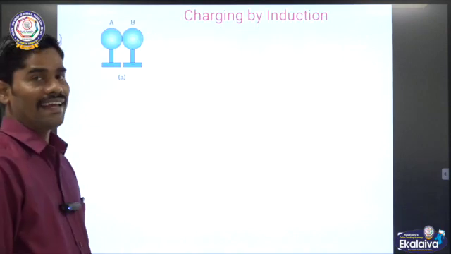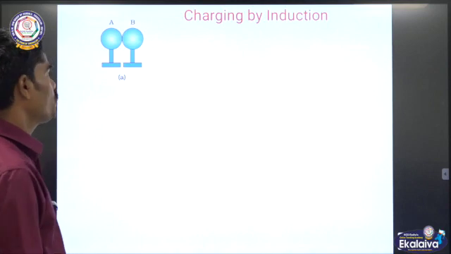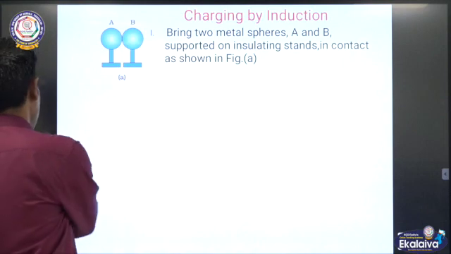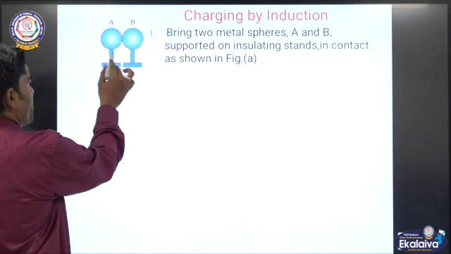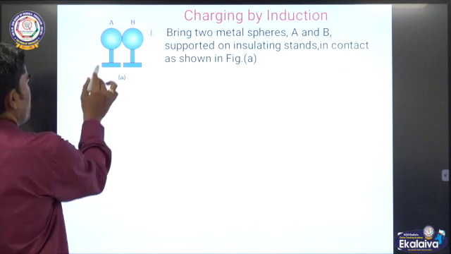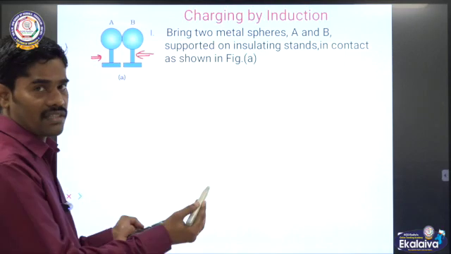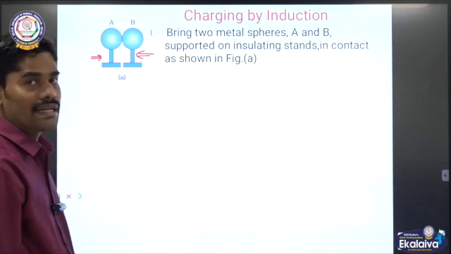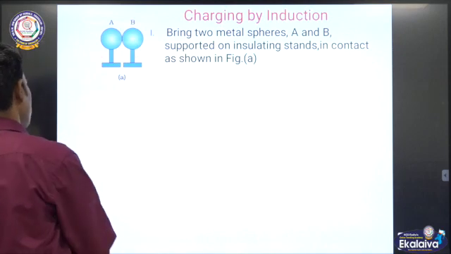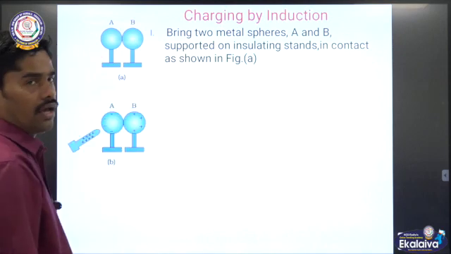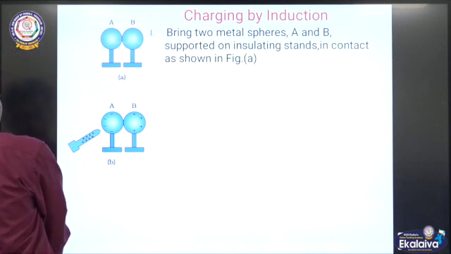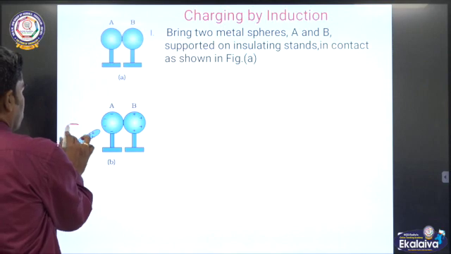This is charging by induction. See, there are two spheres A and B, with the support of an insulating stand. This is the insulator. The two spheres are in contact with each other. The two spheres are metal. Now, a partially charged rod. Look at this. This is a partially charged rod.